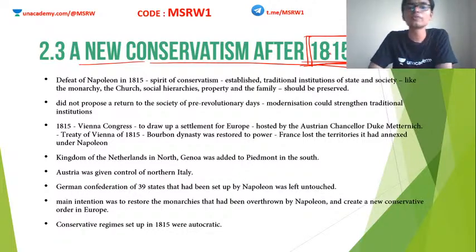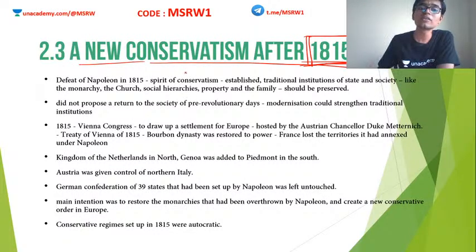A spirit of conservatism was shown all over Europe. Conservatism means going to the traditional methods. They did not want radical changes. They were against liberalism. Okay, this is known as conservatism. They wanted to stick with the establishment. Clear? So a spirit of conservatism became wide after the defeat of Napoleon Bonaparte.